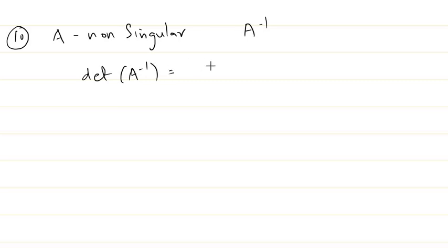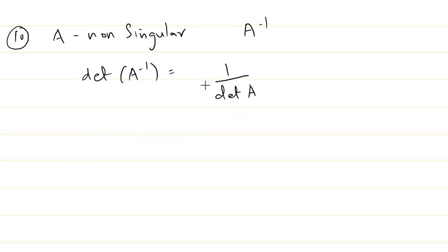One next property we'll discuss regarding determinants. If you take the inverse of a matrix, that is, if A is a non-singular matrix, then we can define A inverse. Then what is the determinant of A inverse? The determinant of A inverse is equal to 1 by determinant of A. So that is another property which we can use.